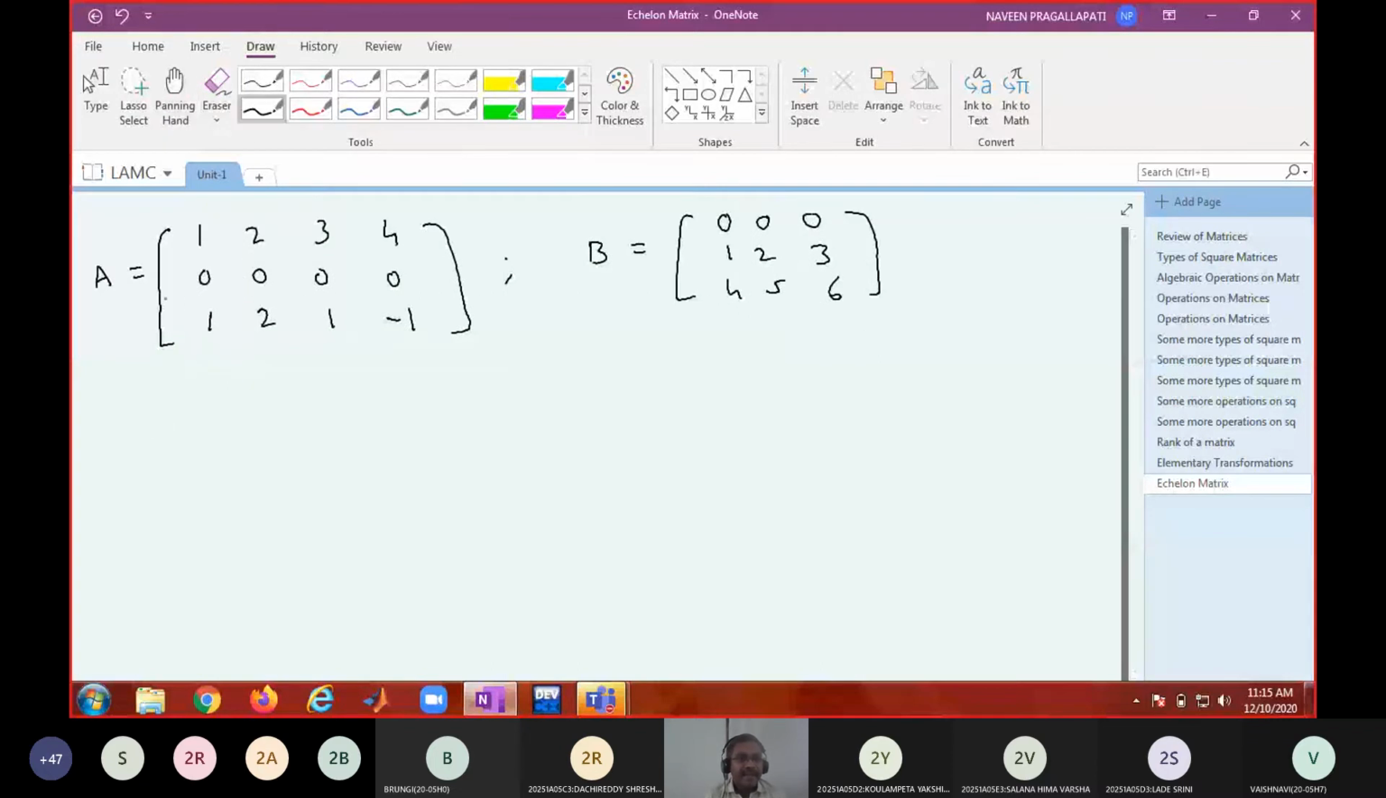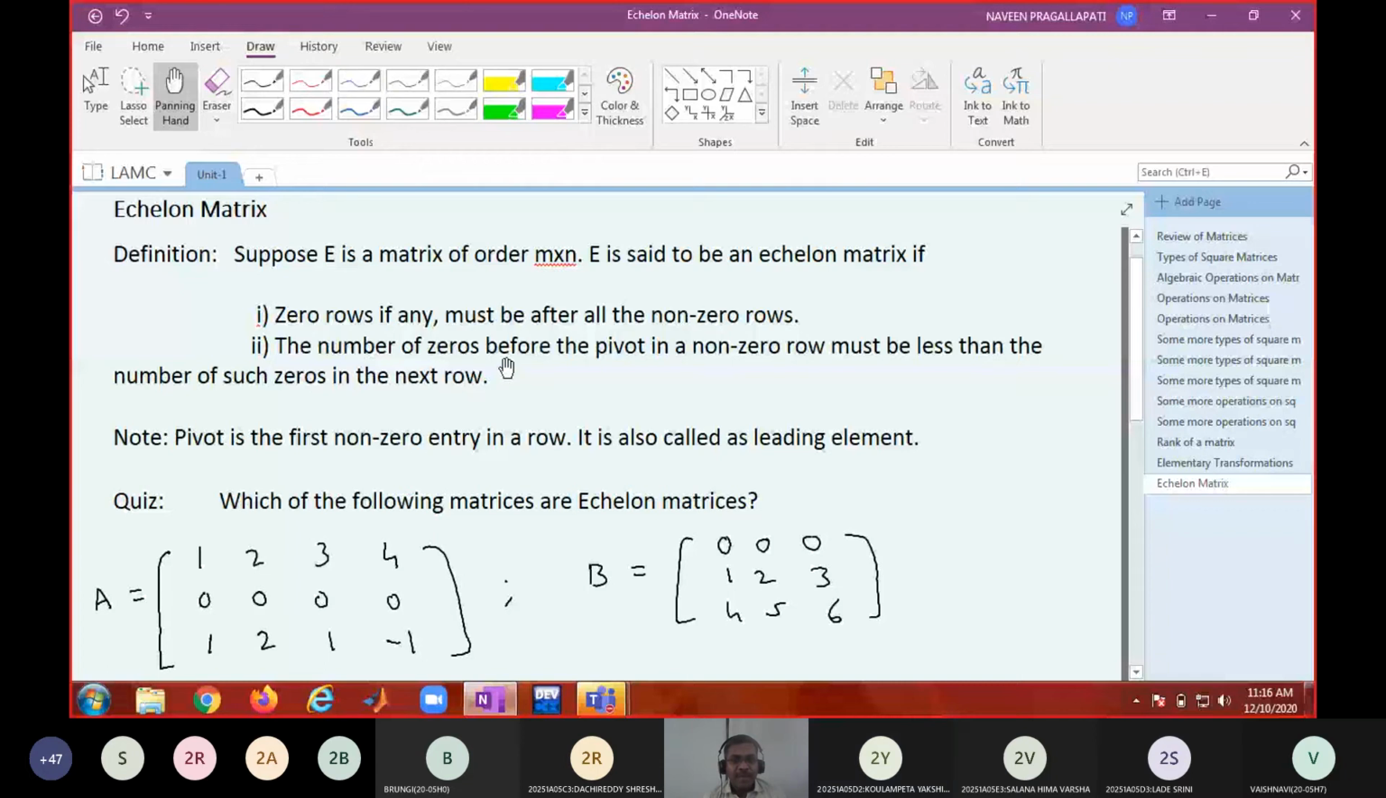Next, if I say 1, 2, 3, 4, 5, 6, 1, minus 1, 0, 0, 0, 0. Can I say this is an echelon matrix? It is satisfying the first condition. There is a zero row which is after all the non-zero rows. Is the first condition alone sufficient? You have to check the second condition also. The number of zeros before the pivot in a non-zero row must be less than the number of such zeros in the next row.